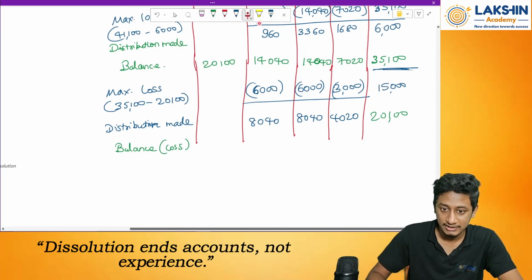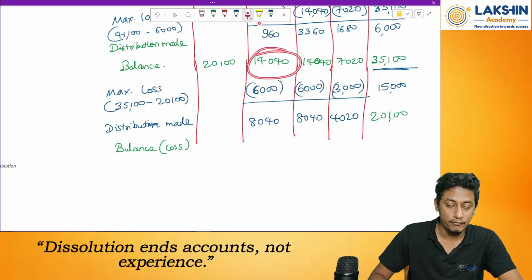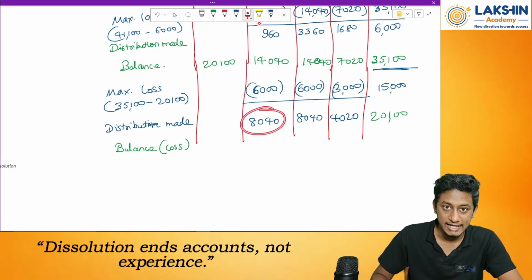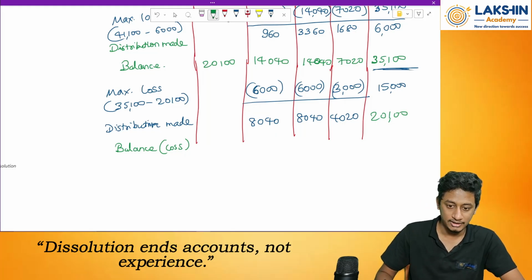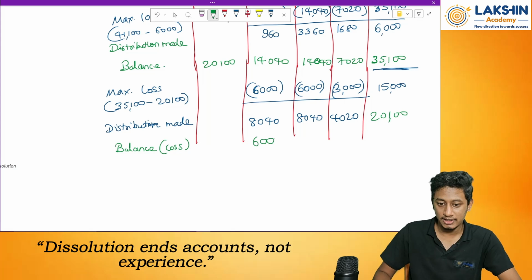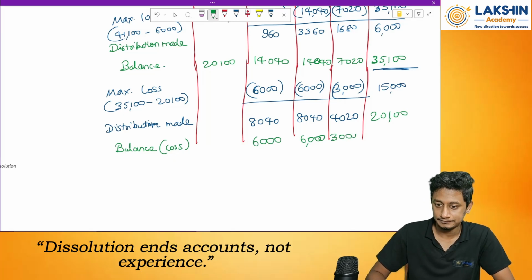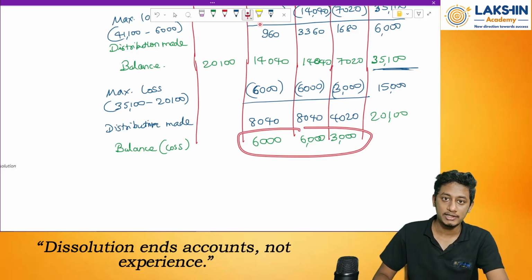Capital of rupees 14,040 was remaining. Out of that I have paid 8,040. So 6,000 rupees remains over here. Again 6,000 rupees remains over here. At the end 7,020 minus 4,020 is 3,000 rupees. So these amounts are the loss borne by the partners.